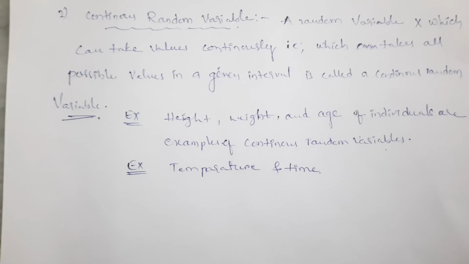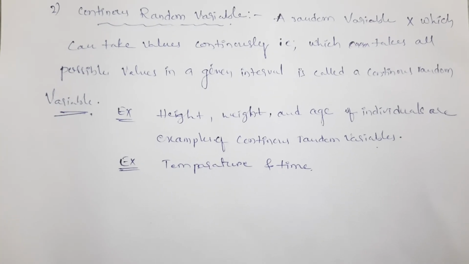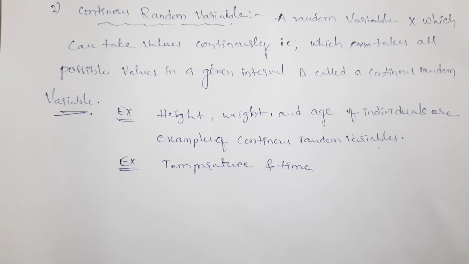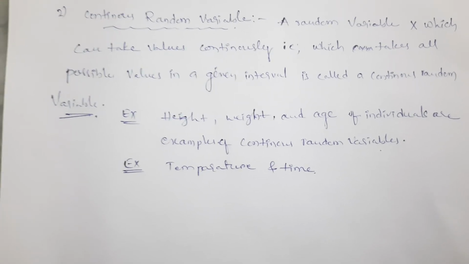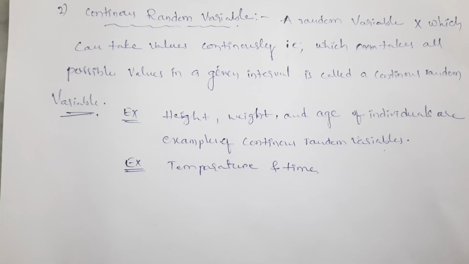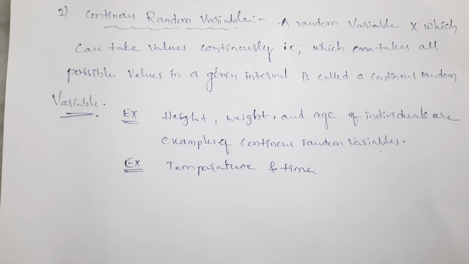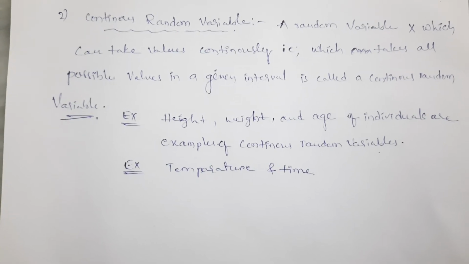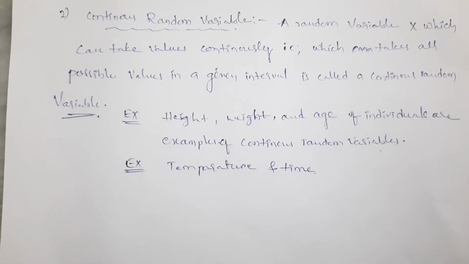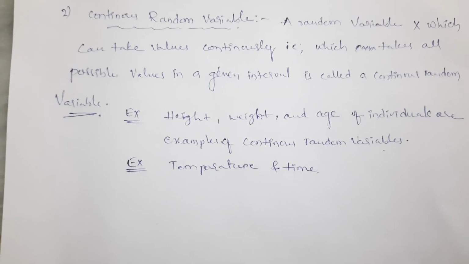In this class I explained what a random variable is. In previous probability we discussed the sample space, where the outcomes are numerical.